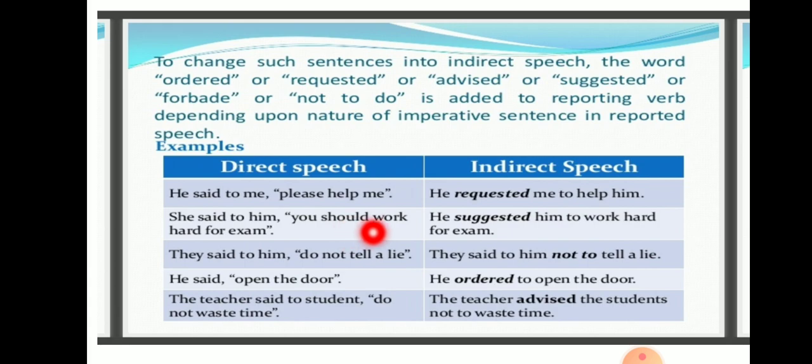She said to him, you should work hard for the exam. He suggested. So this is in the form of a suggestion. So we are changing that said to into suggested. She suggested to him to work hard for the exam. To work is the conjunction here, again an infinitive. They said to him, do not tell a lie. This can also be changed as advice. So don't tell a lie can also be told as an advice. So they advised him not to tell a lie. Look at that. Since it is a negative sentence, we are changing it into not to tell a lie.